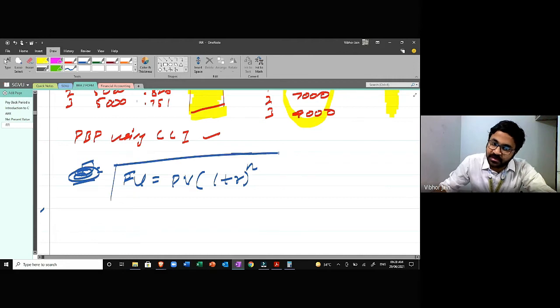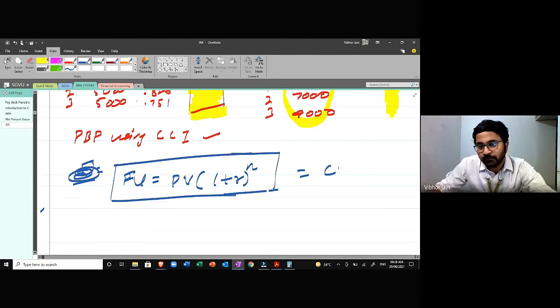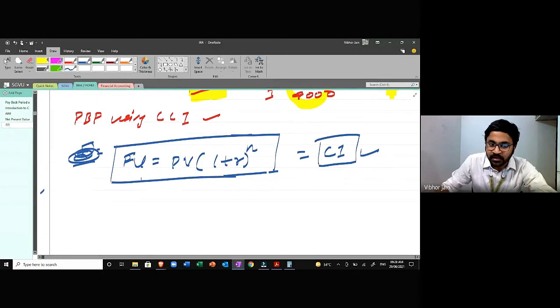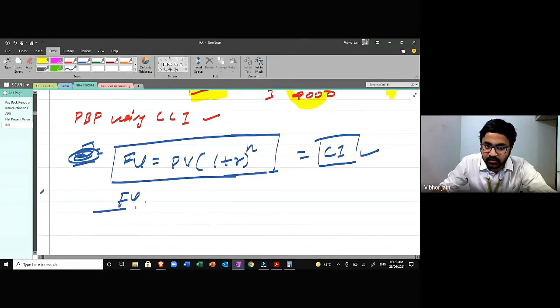Okay, this is the basic formula of calculating interest. This is the formula of calculating compound interest. If you have studied compound interest in class 10th or somewhere, this is the formula that we use for compound interest, and we always apply the principle of compound interest. So if you have to calculate the present value, the formula is future value upon 1 plus r raised to the power n.